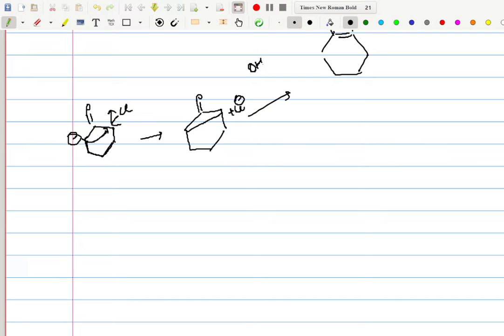Now the OH minus, which is the base, जो हमें पता ही है कि हमने reaction में base use किया है ना, is going to be attacking this carbon atom here, and this is going to move up like this, and here you get something like this. Okay, now when this O minus comes back, तो या तो हमारा दो चीज़ें हो सकती हैं, या तो this bond is going to break and the minus charge is going to come here, या तो this bond is going to break and the minus charge is going to come here.